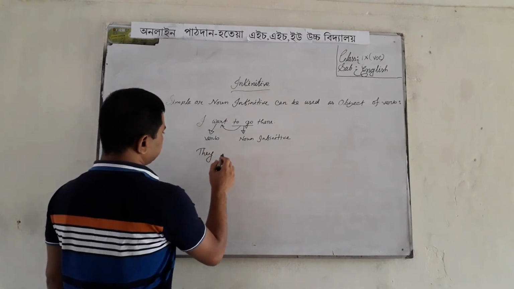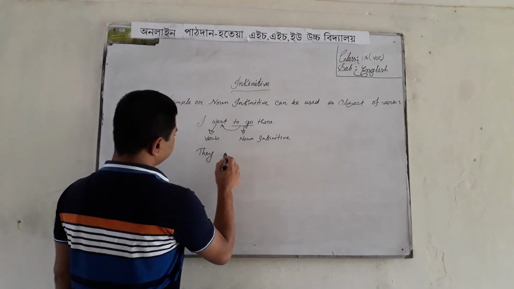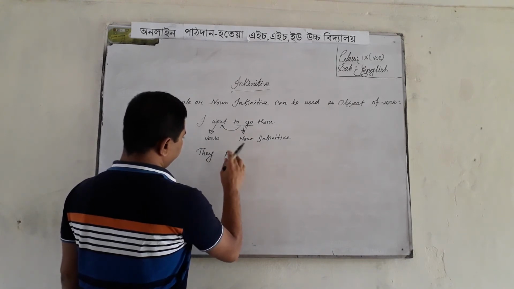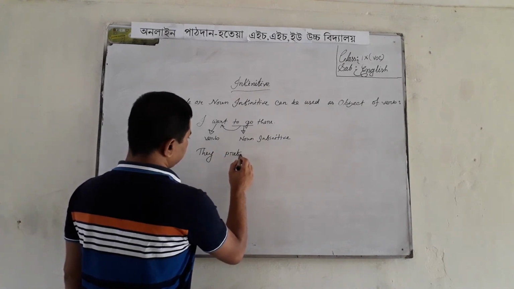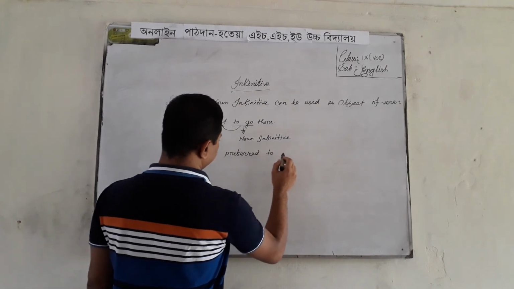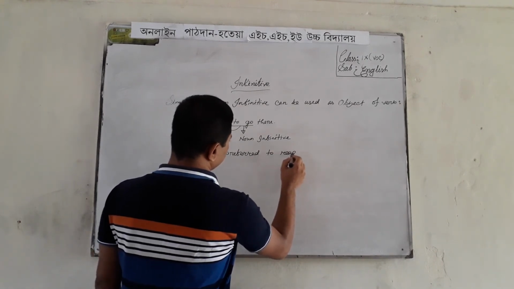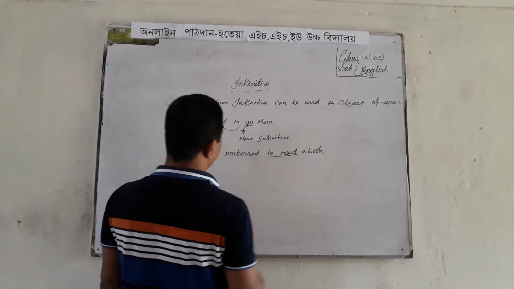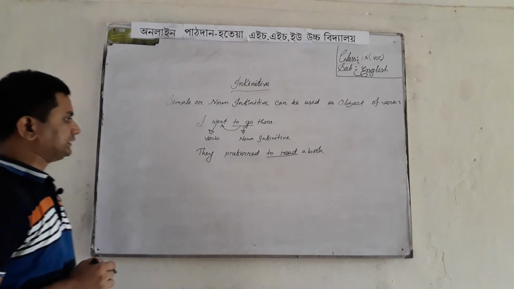Now I am writing another example. They preferred to read a book.